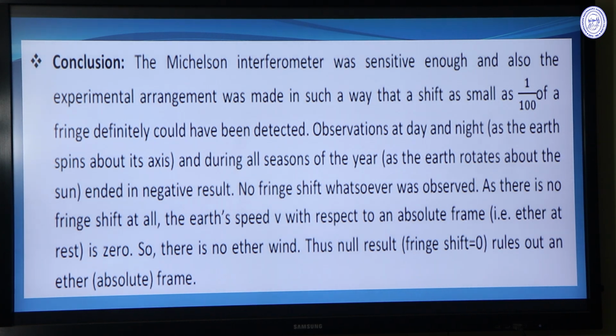And observations in day and night and during all the seasons of the year ended in a negative result. No fringe shift whatsoever was observed. So there is no fringe shift at all. The velocity of the earth with respect to an absolute frame is 0. So there is no ether wind. The null result rules out that there is an absolute frame.